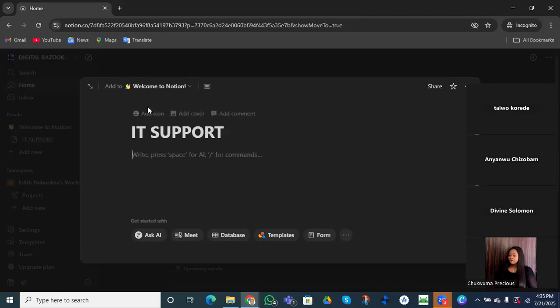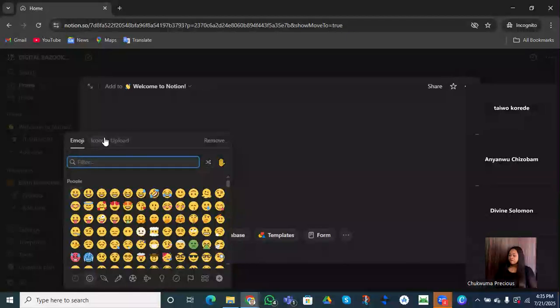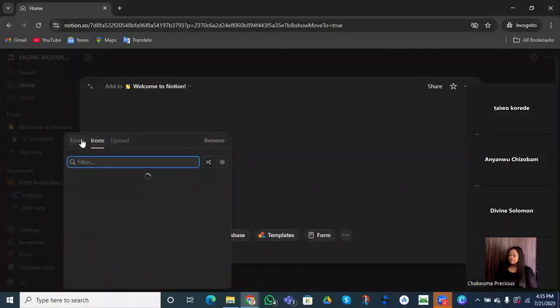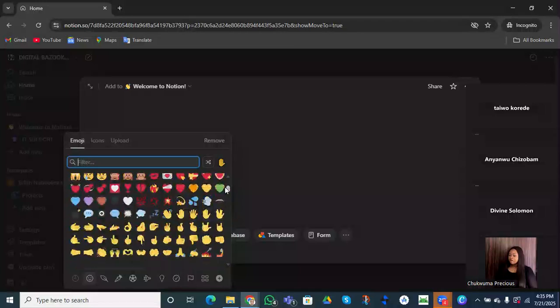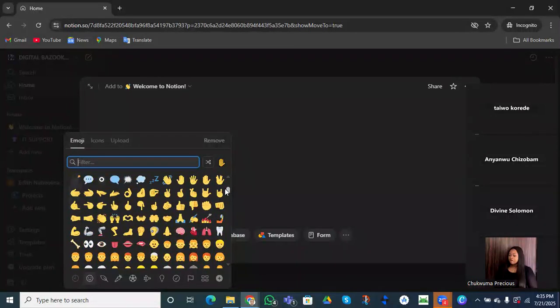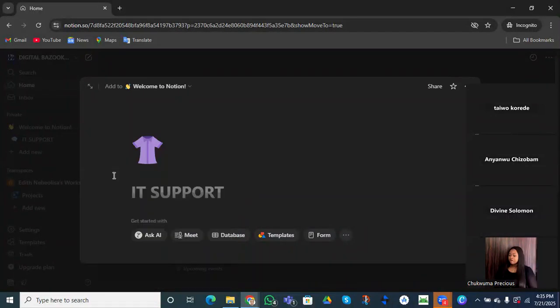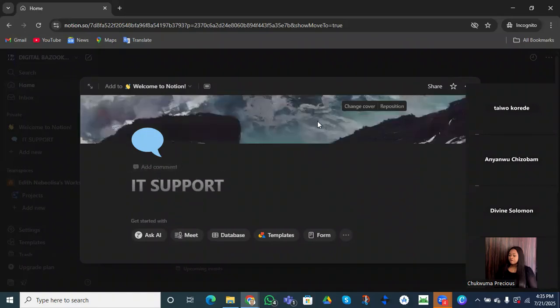So we've created one page and we have an option to add some icons, to add some emoji. We can come to icon and upload. We can equally use an emoji. Let's say I want to use an emoji, then I come down like this. I choose this one, the speech emoji. Do you understand? So we have a lot of options. We can add a comment. But before that, let's start by adding our cover.